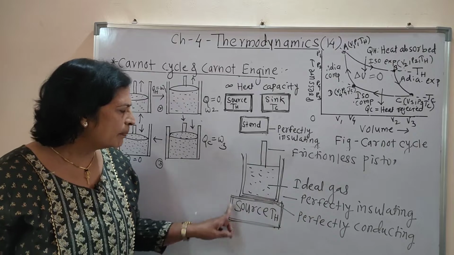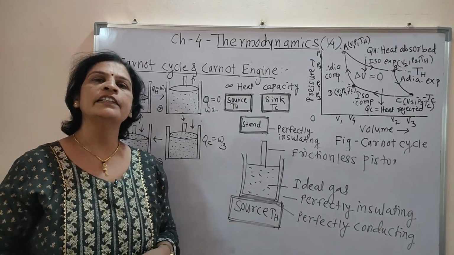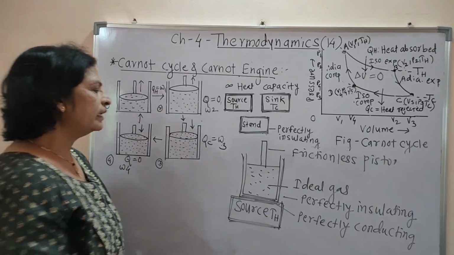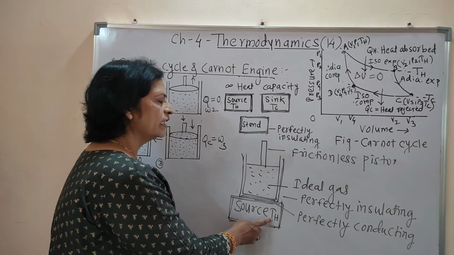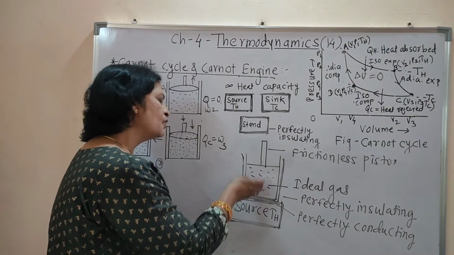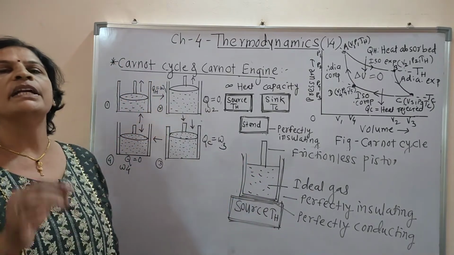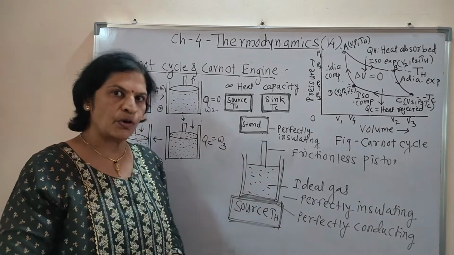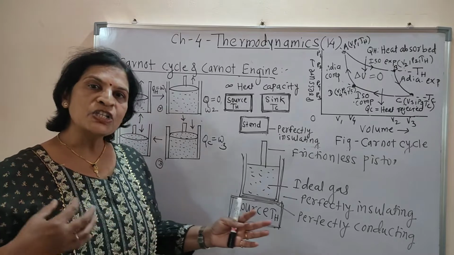Base is conducting, boundary of source is conducting. Then there is an exchange of heat, that is, transfer of heat from source to system at constant temperature, and due to the heat absorption, expansion is there.